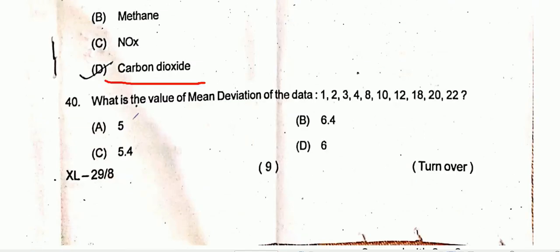Question number 40, it is regarding the mean deviation. There are 10 data points. First we need to calculate the mean, so we take the sum divided by the total number of data. For the mean deviation calculation the formula will be sigma d by n, or we can call it summation of differences divided by n. So the answer will be 6.4, that is option B is the correct one.